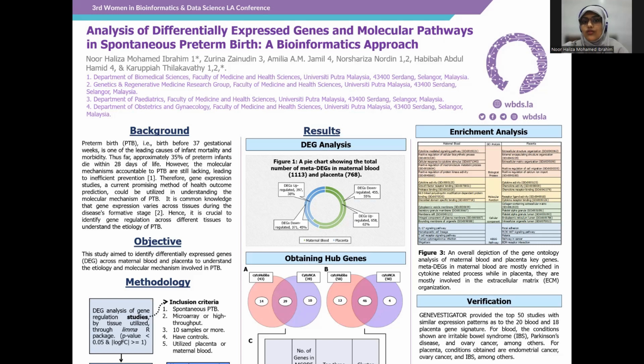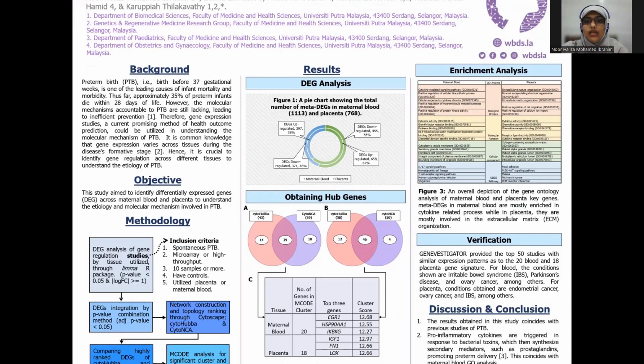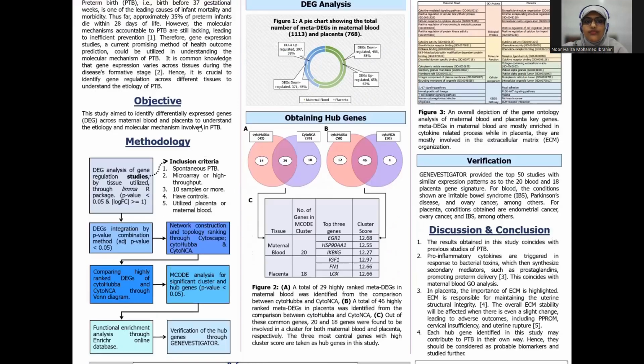As gene expression also varies across tissues during any disease formative stage, it is also crucial to identify gene regulation across different tissues to understand the etiology of preterm birth. So in this study, we aim to identify differentially expressed genes across maternal blood and placenta to understand the etiology and molecular mechanism involved in preterm birth.